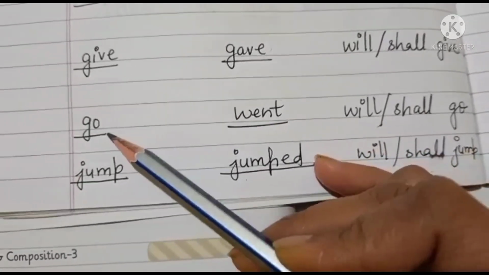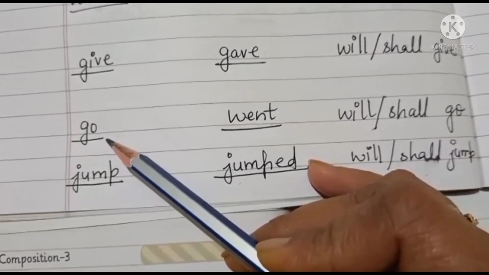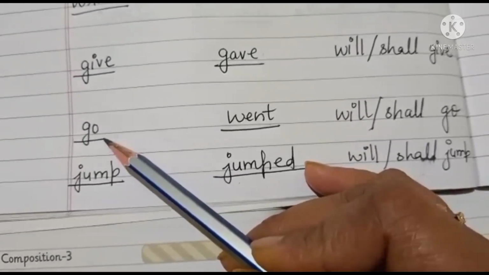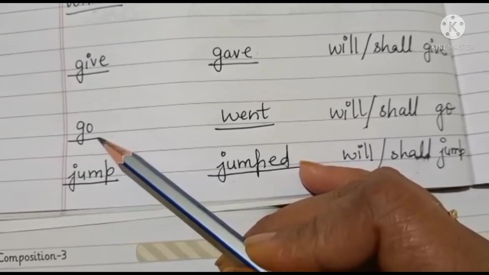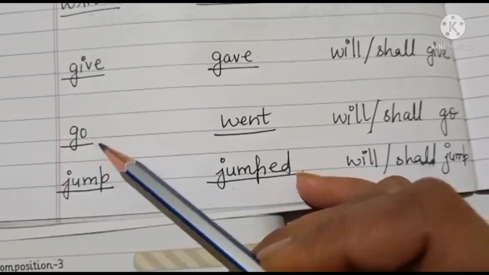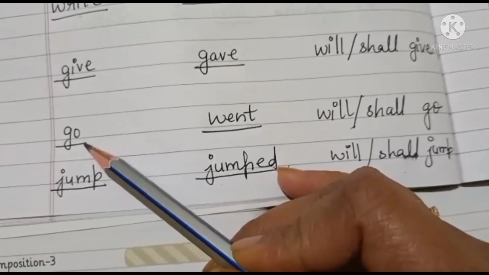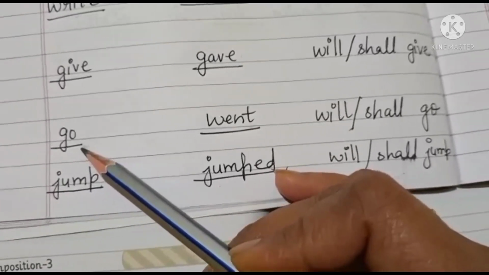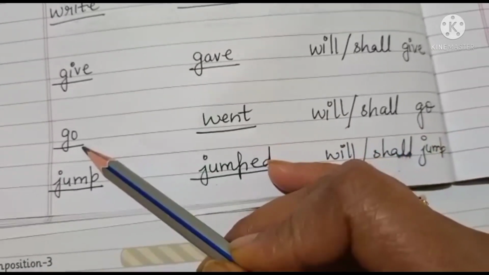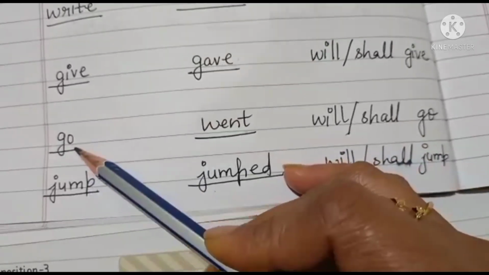I go to the school in the morning. So this is a present tense sentence. I go to the school in the morning means you do it every day. So everyday activities children, उसको हम लोग present tense में बोलते हैं. The work that you do every day किस tense में आएगा? Present tense. But what is the past tense of go?